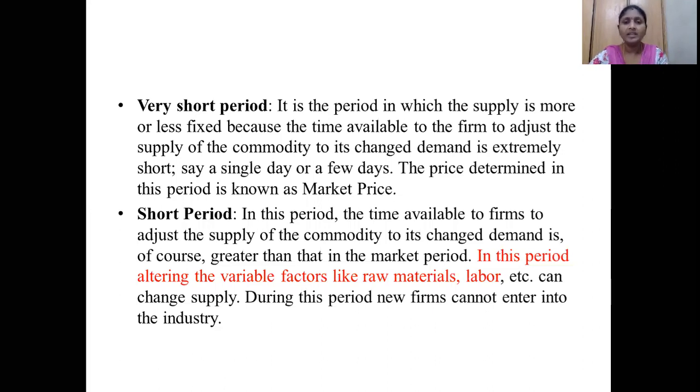See here, it is a period in which the supply is more or less fixed, because the time available to the firm to adjust the supply of the commodity to its changed demand is extremely short. Because I have a demand that I want 10,000 apples in 2 to 3 days. Is it possible? Can I get 10,000 apples or 1 lakh apples in just 1 or 2 days?